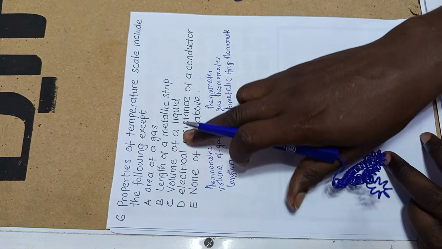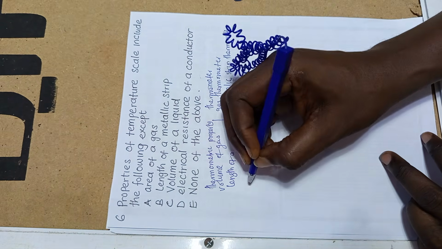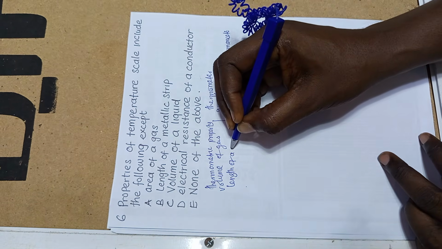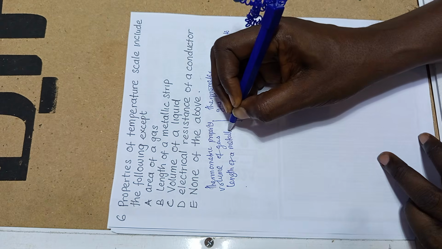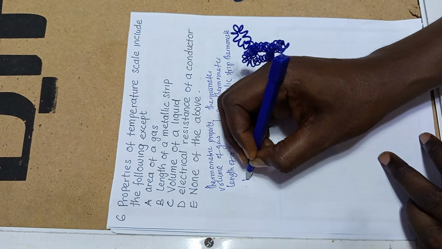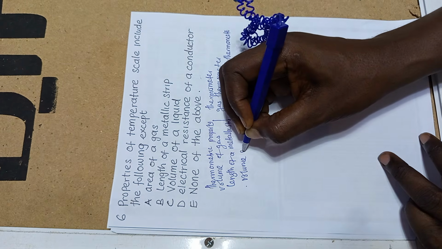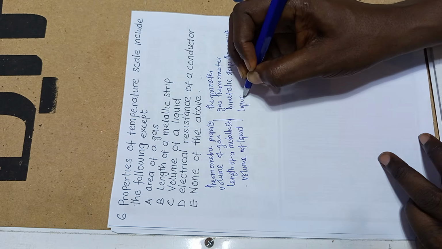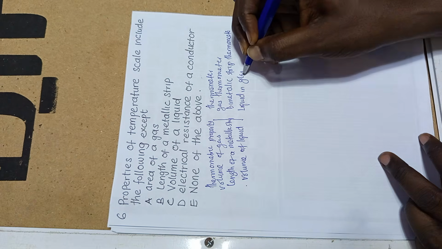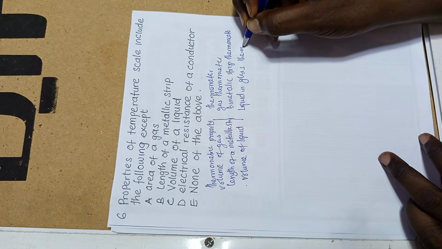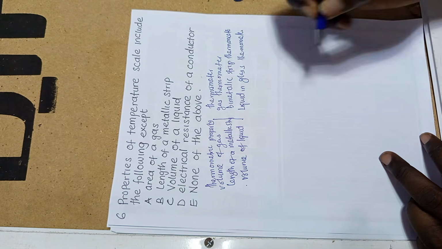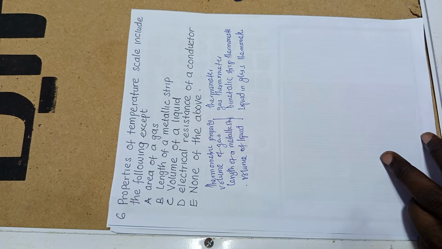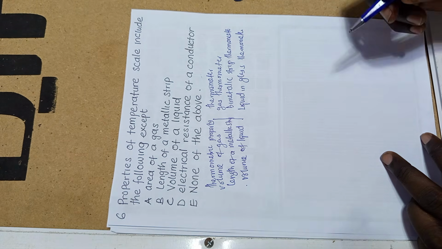Then the next one is the volume of a liquid. The volume of a liquid is used in the liquid in glass thermometer. We have the electrical resistance of a conductor, meaning that we use it in the resistance thermometer, and so forth.